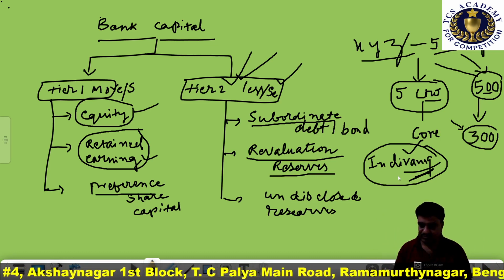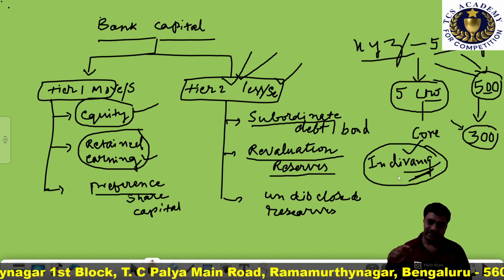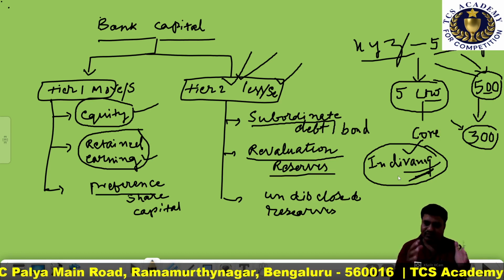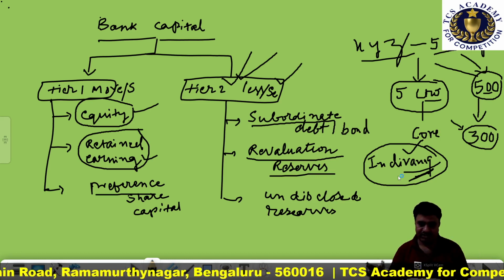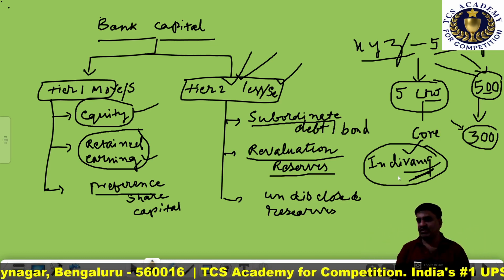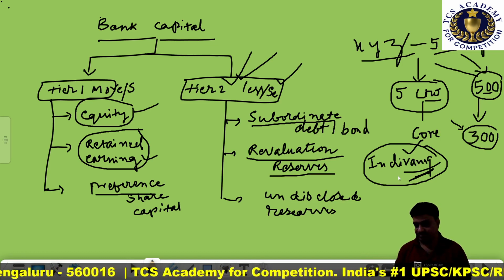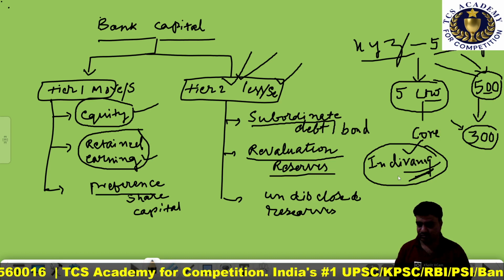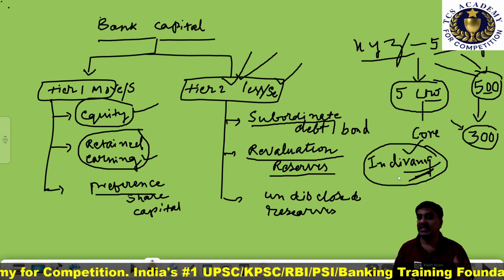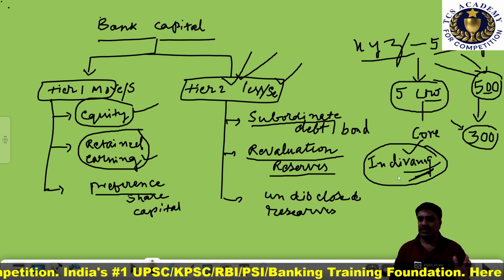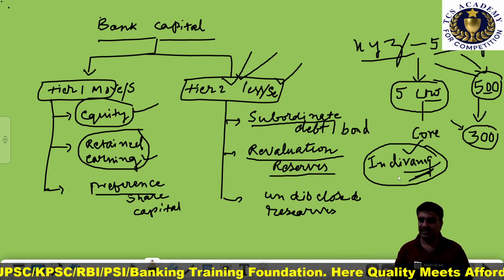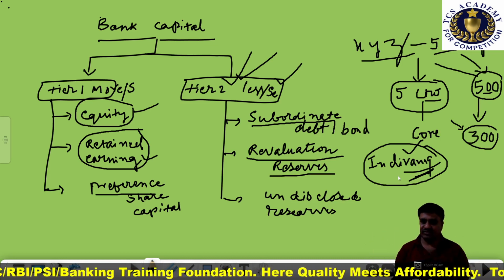Revaluation means market value of the asset minus book value of the asset. In the books of account, the building may be shown at 10 crores, but the actual market value of the bank's asset is 20 crores. 20 minus 10 is 10. That is called revaluation reserves.